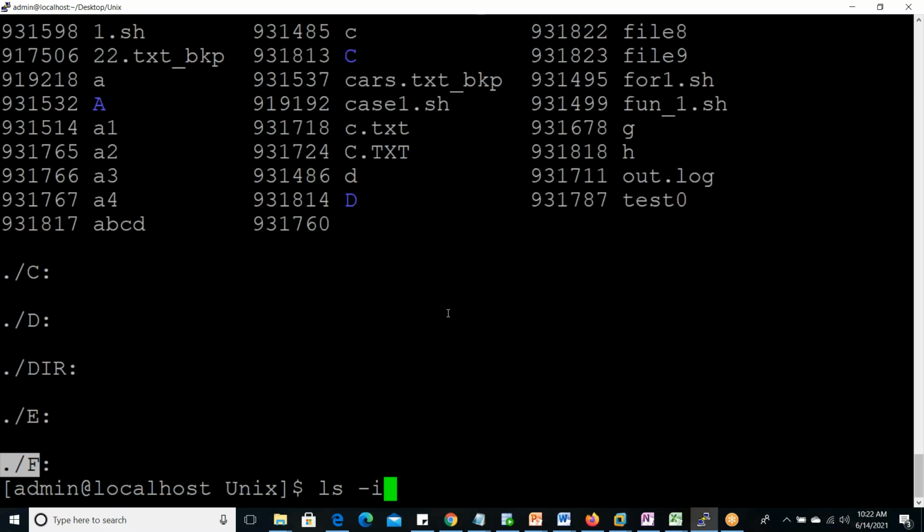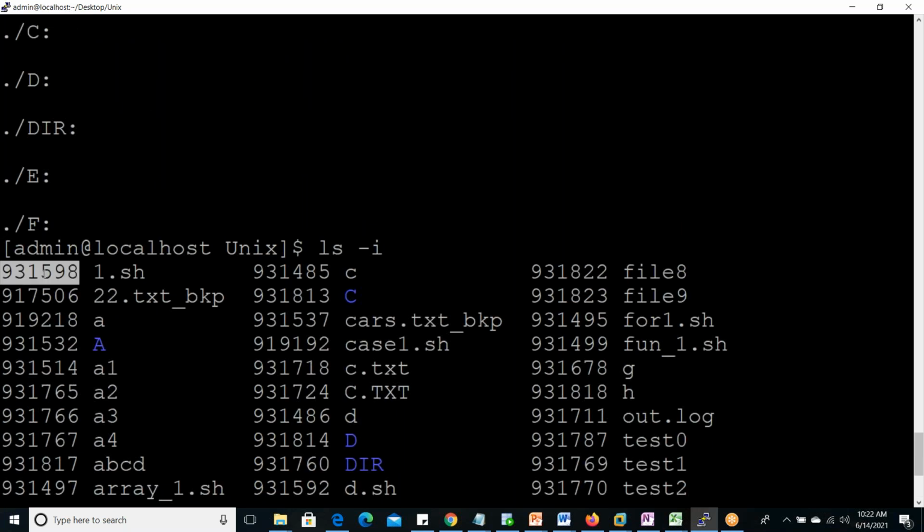Another is -i. Inode number it will display. So what is inode number? In the first or second class we discussed, it is one unique representation number of each and every file or directory within the Unix operating system. It indicates the characteristics of files, just like the employee ID of each employee within one organization. This will be unique. This number cannot be assigned to any other, and we are not assigning it. While creating the file, the system automatically assigns that. So this is inode number.